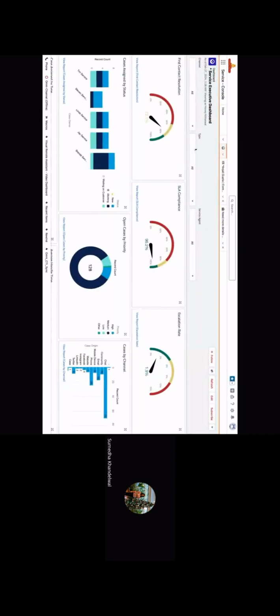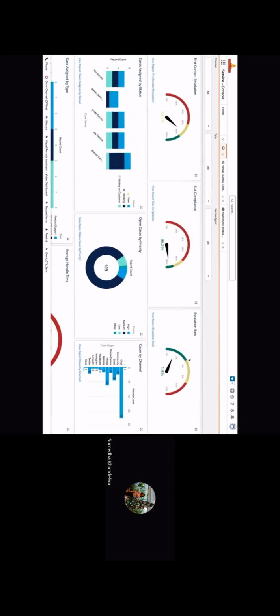Fine. That's all I had mostly to cover for my presentation today. I think I was not sharing my screen. This was the dashboard that I was talking about. Was it visible? Yeah. Okay. The service executive dashboard, if I'm correct, is one of the screens that I was talking about: the first contact resolution, the SLA compliance, the escalation rate.